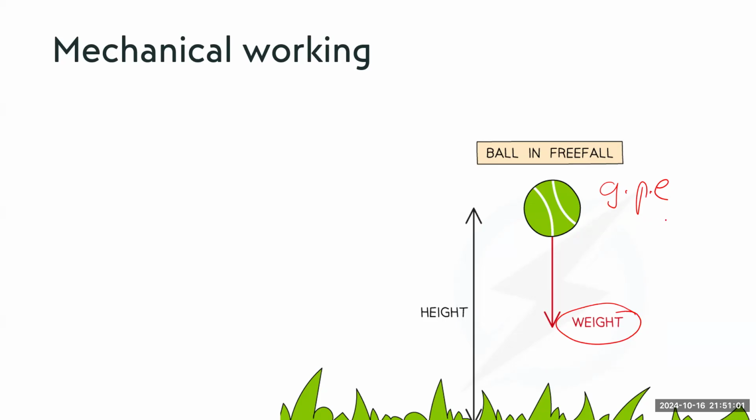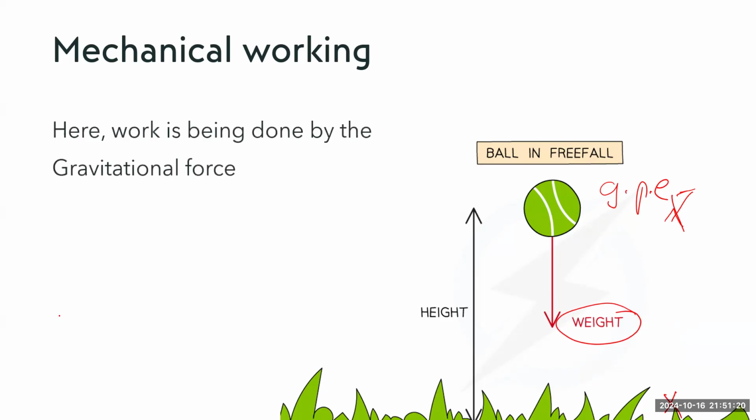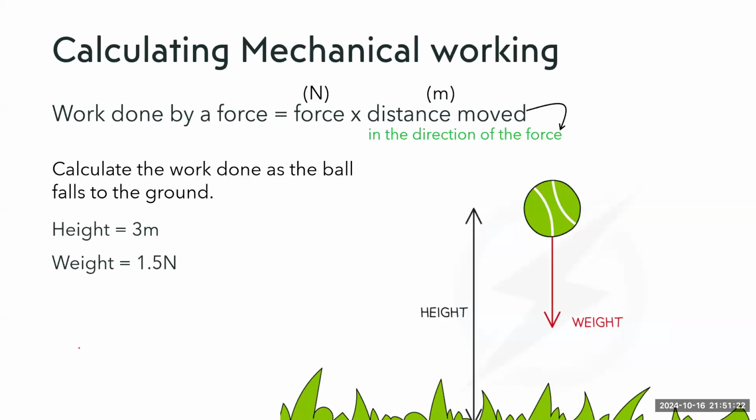Okay. So the difference in GPE between this point and this point would be the mechanical work done by the force of the weight. Okay, so how would we calculate it? Here, work is being done by the gravitational force, okay?